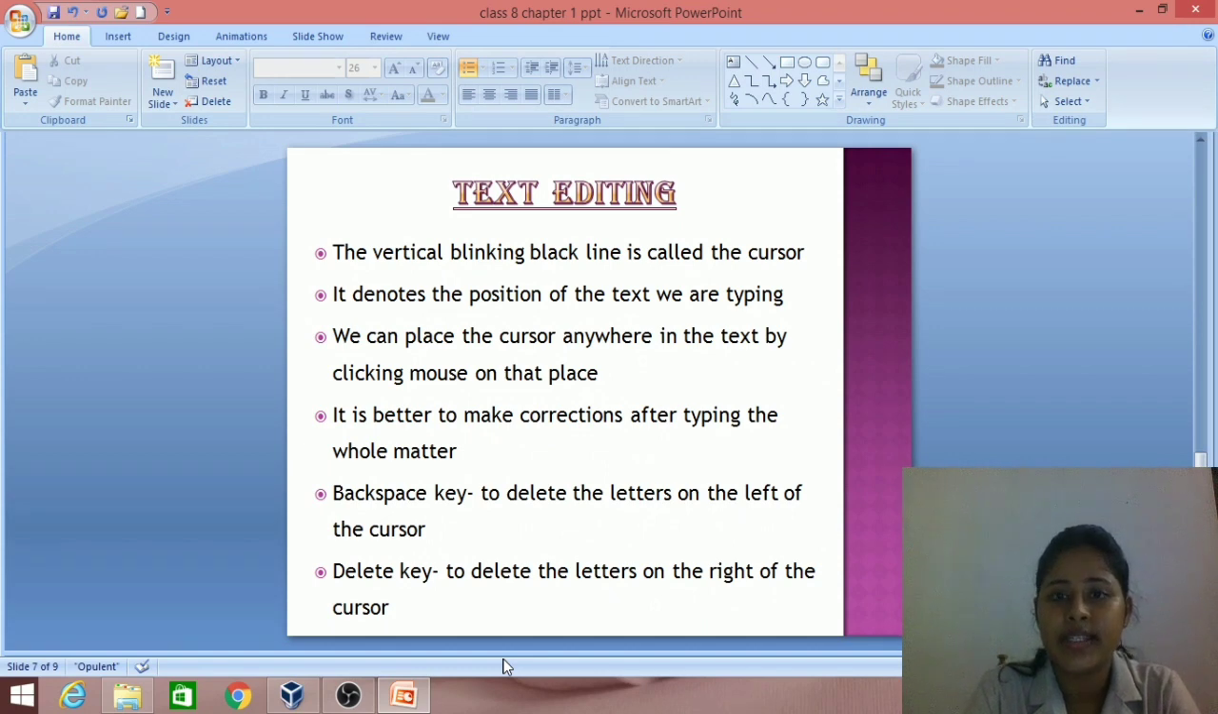So what have we studied in text editing? The vertical blinking black line is called the cursor. It denotes the position of the text we are typing. We can place the cursor anywhere in the text by clicking the mouse on that place. It is better to make corrections after typing the whole matter. Then we have a backspace key and a delete key. The backspace key deletes the letters on the left of the cursor, while the delete key deletes the letters on the right of the cursor.